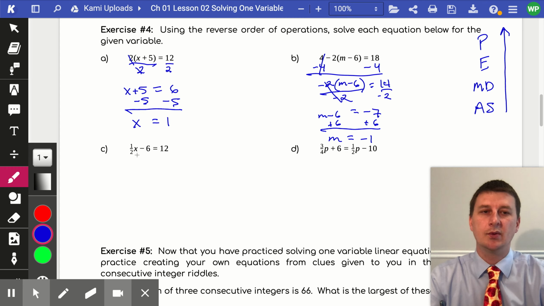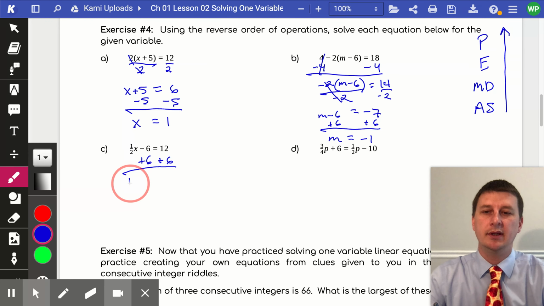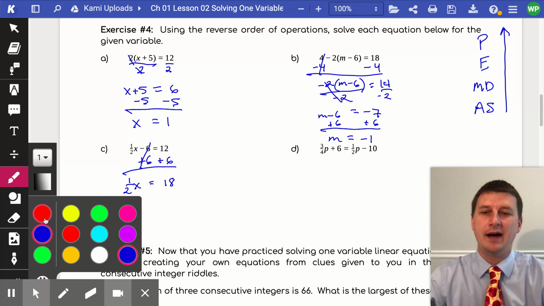Part C, again, we're going to look for addition or subtraction. I see subtraction first, and I'm going to undo that by adding 6 on both sides. That will leave me with a 1/2 x, 6 and negative 6 cancel out, and is equal to 18. Now, we have a 1/2 times x, and what you would like to do is probably divide by 1/2.